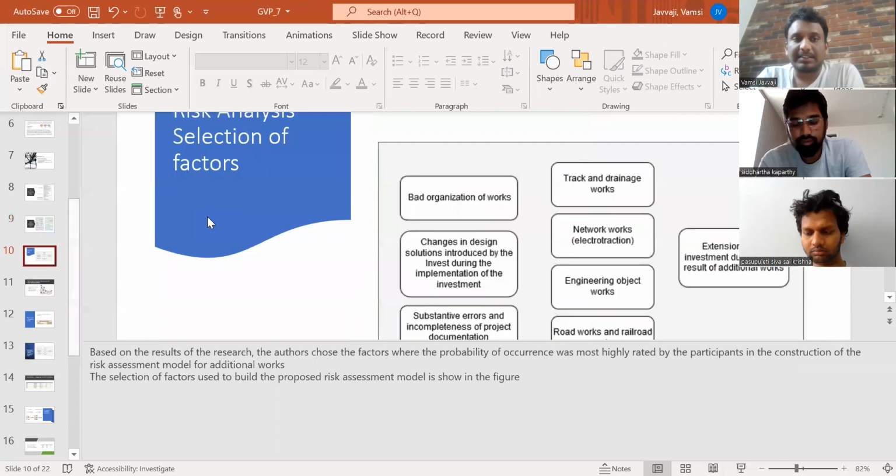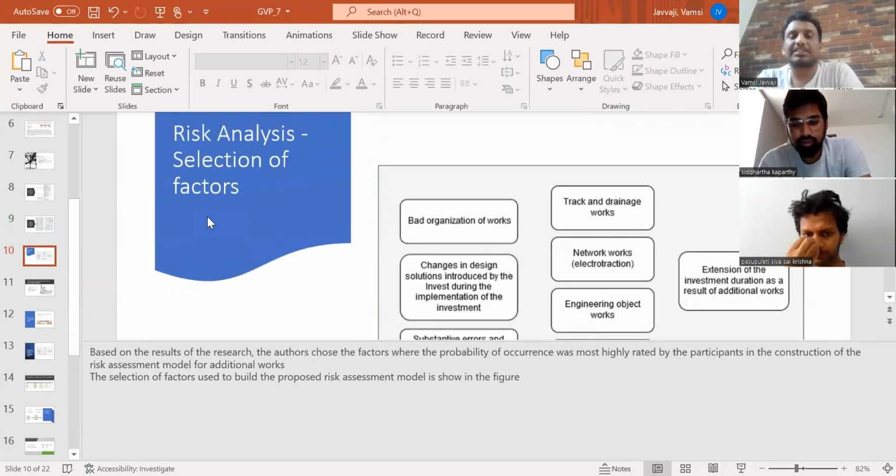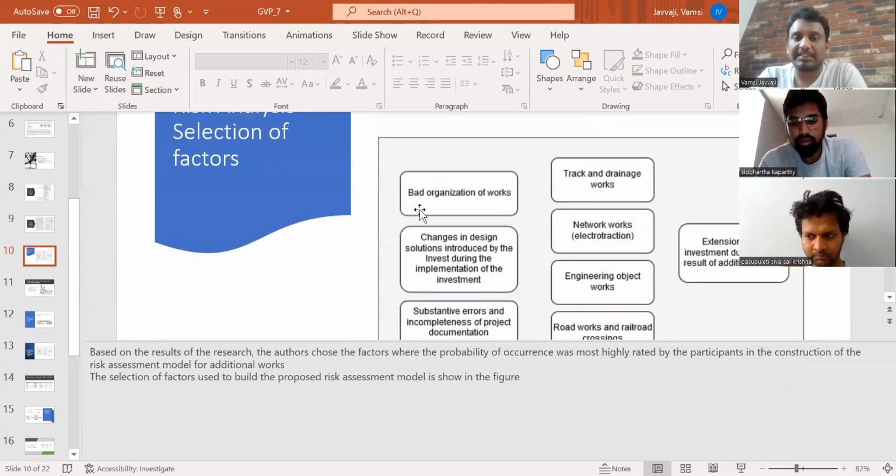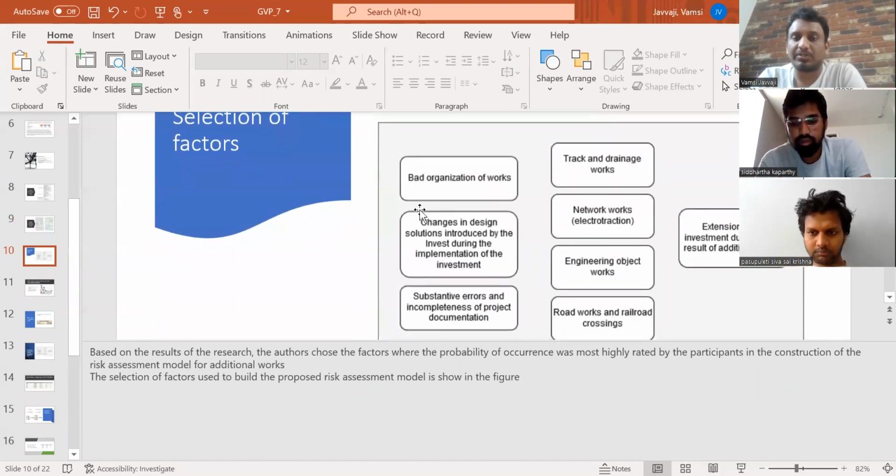Coming to the next slide, this is about the risk analysis selection of factors. They are bad organization of work, change in the design solution introduced by the investor during the implementation of the investment. Like changing the design in the middle: first they will think of some plan, some architecture, and after going to the middle, they will change the plan. It will definitely be a risk for the project.